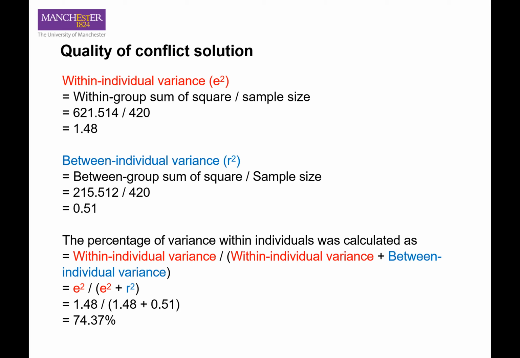So for this example it is 1.48 divided by (1.48 plus 0.51). So we find there is 74.37%. That is the percentage of variance within individual in terms of conflict solution.